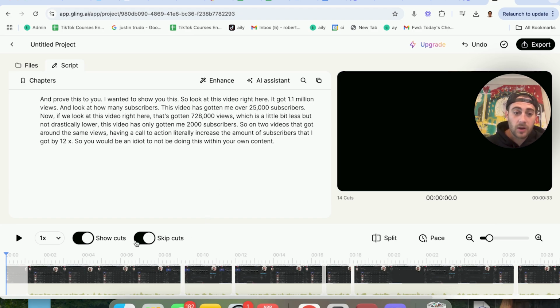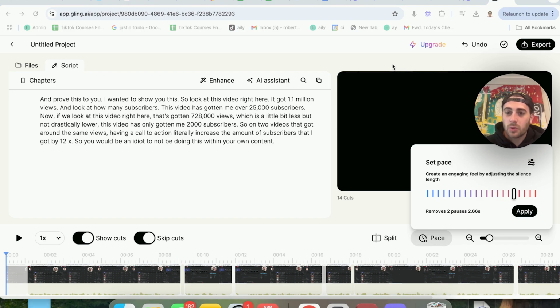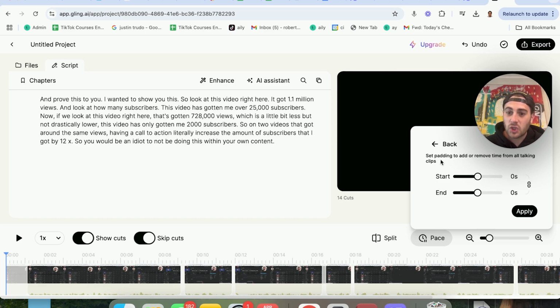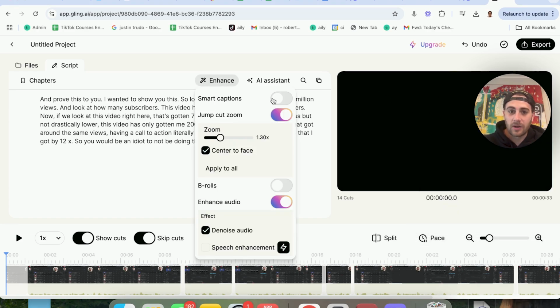If you come up here, you can see that you can literally add cuts in your videos immediately. You can also skip cuts. You can do all the other editing stuff that you would typically do in your video, but have it be AI powered. For example, if I want to increase the pace of my video, guess what I can do? I can do this, and then it's going to get rid of more pauses. I can come in here and change how I'm going to adjust the padding. Is it going to be quicker in the beginning or quicker at the end? And it doesn't stop there, because if I click into enhance right here, I can add in jump cuts and zooms automatically. I can have it centered to my face or not centered to my face.